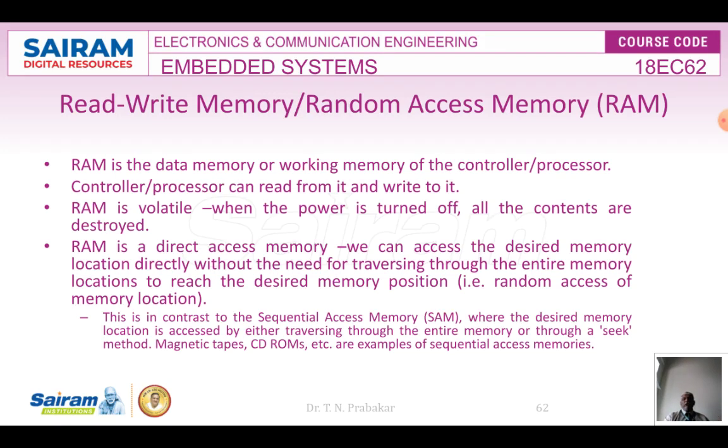Randomly I can take any value from that. That's why it is called a random access memory. You can access any memory location randomly without traversing through the path in increasing or decreasing order. And this is in contrast with the sequential access memory.